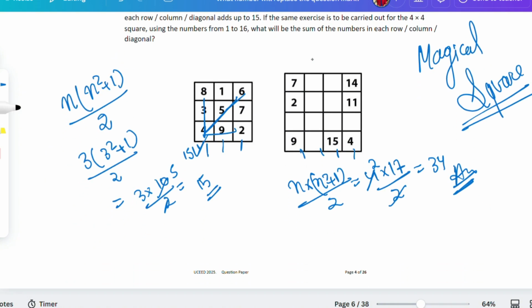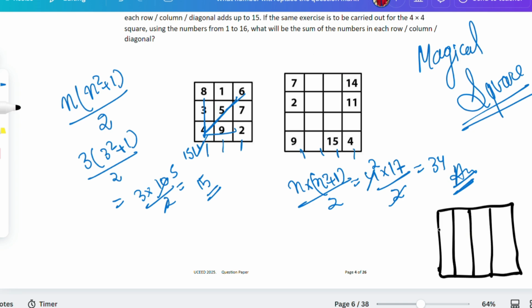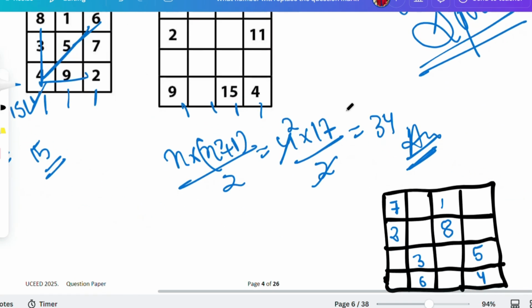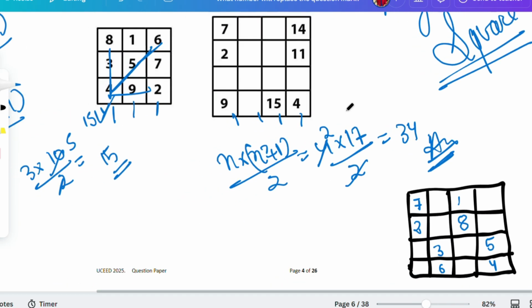Now there is one more thing. I'll give you another idea or another trick to solve this one: 1, 2, 3, and 4. So the other trick is to put 9 from sort of place. That is this one, 7 and 2. There will be 3 and 6. There will be 1 and 8. There will be 5 and 4. This is not a formula eventually, this is a trick to solve this one.